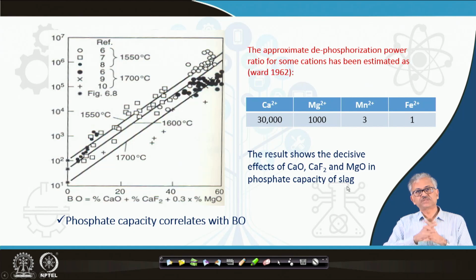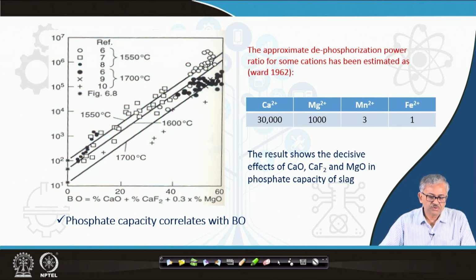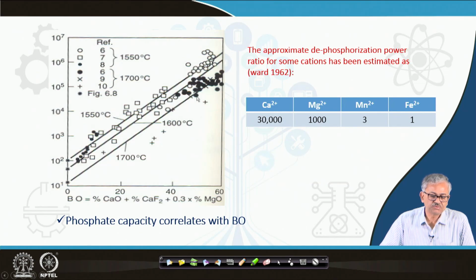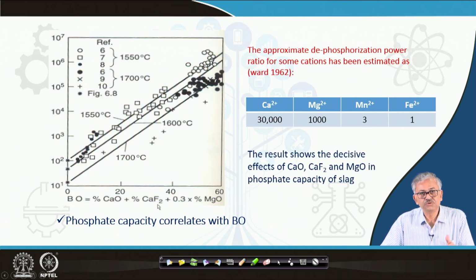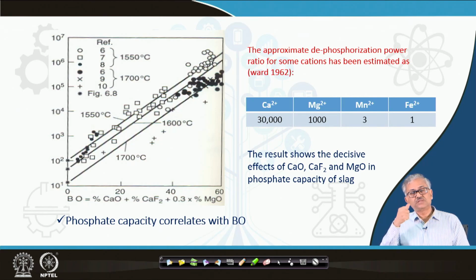So, the holding capacity depends on the CaO, CaF2 and MgO in the slag; then only will the slag be able to hold the phosphorus without reversion. And this is shown here: the phosphate capacity against this percentage gives a very nice correlation. Compared to that, there was absolutely no correlation when we used all basic oxides to acidic oxides. So, it clearly indicates that CaO and CaF2 are the primary basic agents that play the decisive role in retaining the phosphorus in the slag.